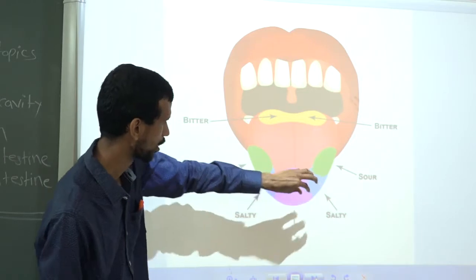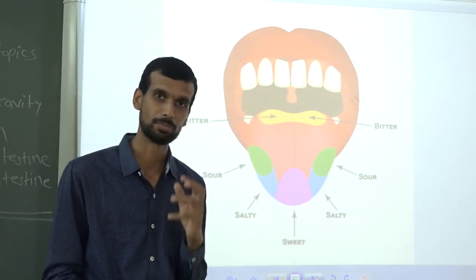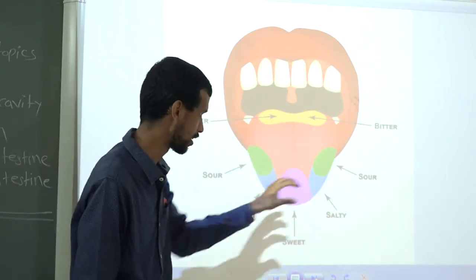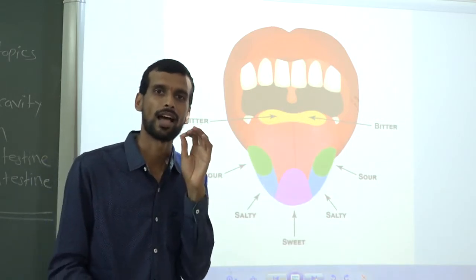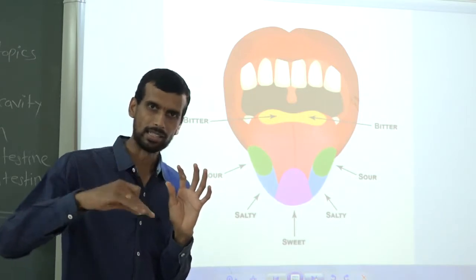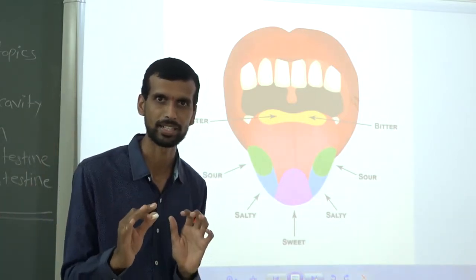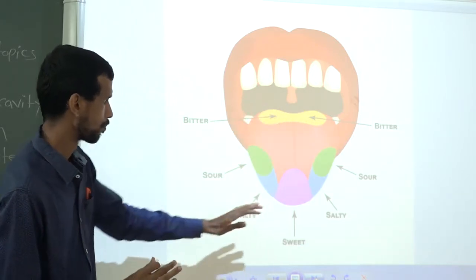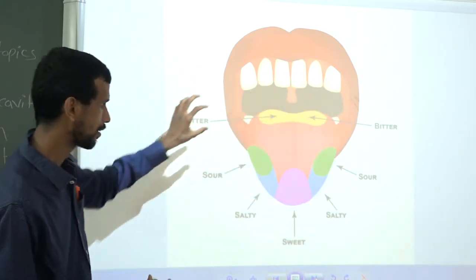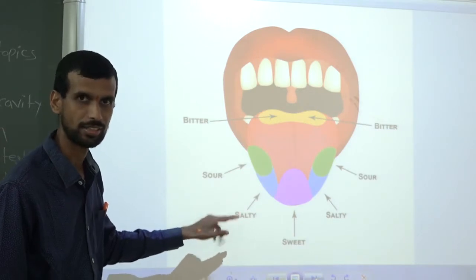Keep here, keep here, keep here, and ask afterward that person for which region they have tasted it sweet. Okay, you can do the same activity for other taste food particles also. By that you will come to know our tongue has different regions, and these regions are specific for different taste buds.